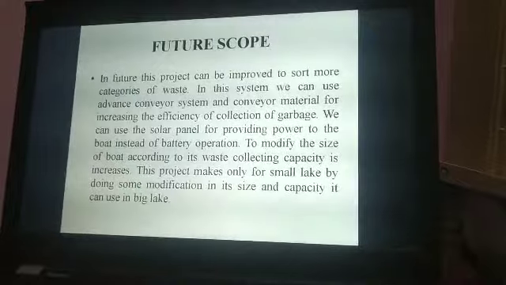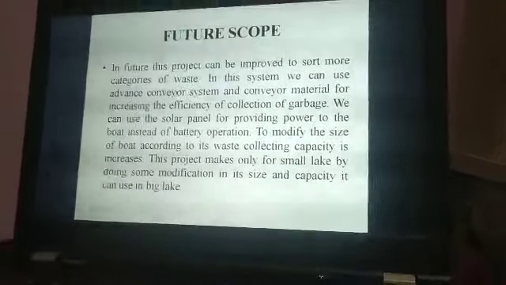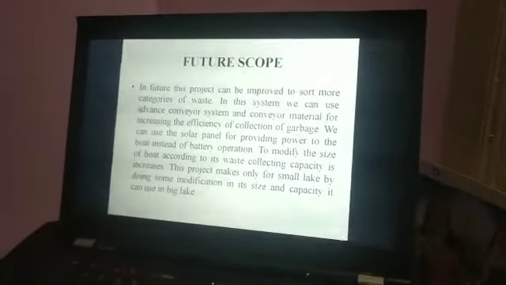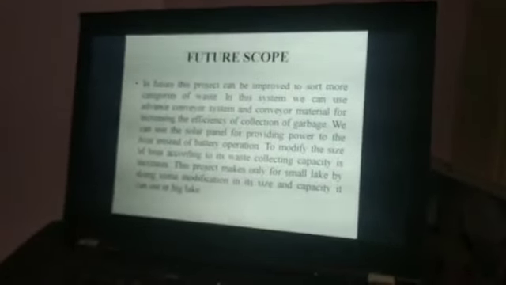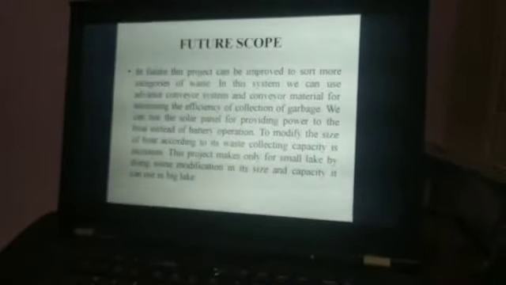Next is the future scope. This can be improved to sort many categories of waste. In this system we can use advanced conveyors and advanced materials to increase the efficiency of the collection of the garbage. We can use a solar panel for providing the power supply instead of battery operation.